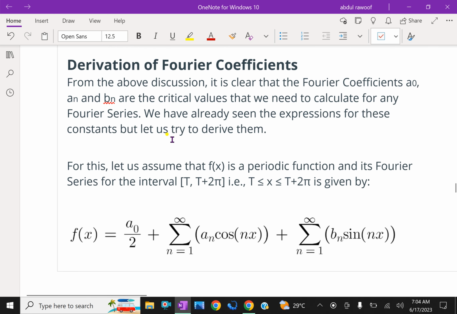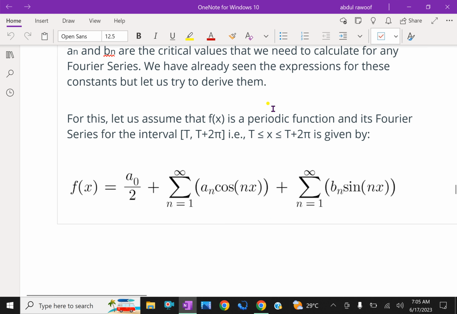Now, derivation of Fourier coefficients. We'll discuss further how to derive the Fourier coefficients in terms of other functions. From the above discussion, it is clear that the Fourier coefficients a0, an and bn are the critical values that we need to calculate for any Fourier series. We have already seen the expression for these constants, but let us try to derive them.